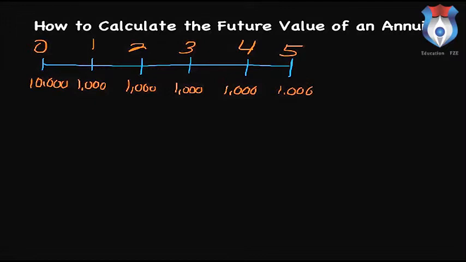Now what we have to do is compound these to that 5th year, because that's where we're ultimately trying to figure out how much money we end up with after that period of time. And so the first thing that we start with, we always start with the latest or closest to that 5th year. So we're going to start in year 5. We're going to contribute $1,000. And so this one's going to be quite easy because we're going to calculate basically the future value of a lump sum investment. That's how we're going to treat this.